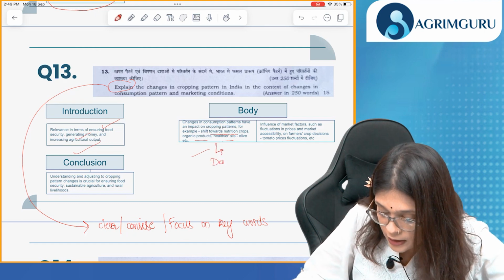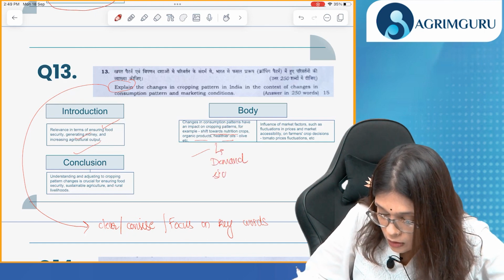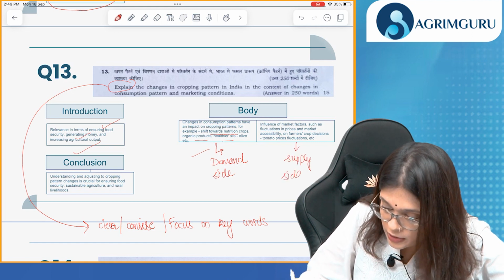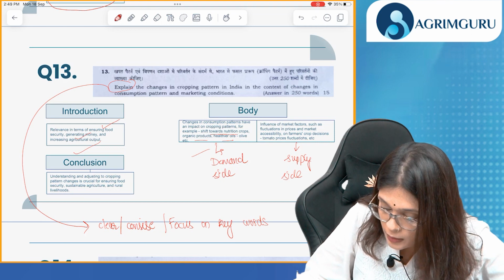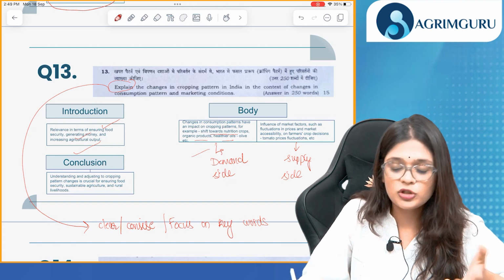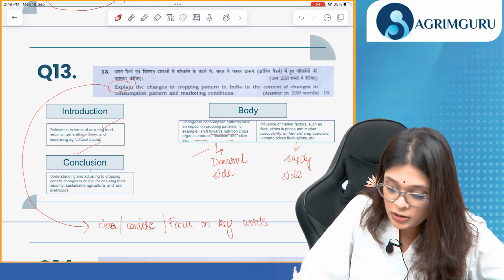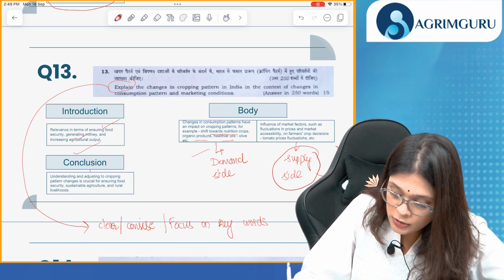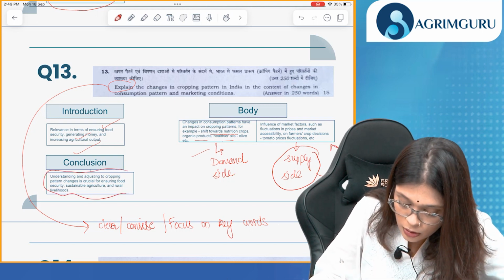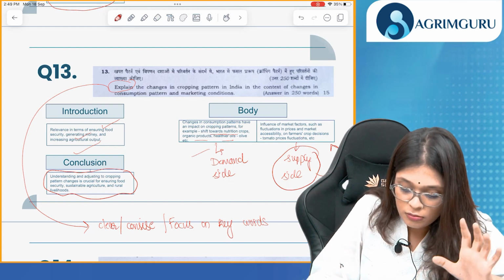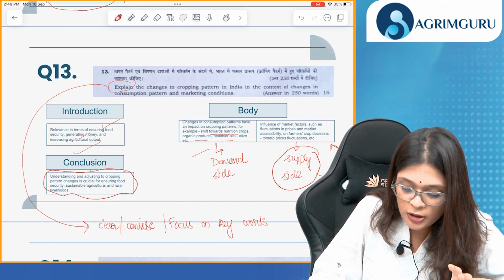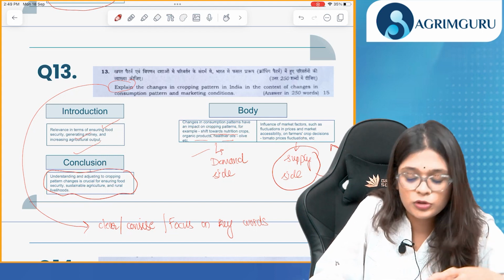These are demand side factors. Now these are supply side. For example, there's a market accessibility problem. There's fluctuation in prices. For example, the recent example is tomato price fluctuation. So these are the supply side factors that impact farmers' crop decisions. Then we will give the conclusion, that adjusting to cropping pattern changes is also crucial because it ensures food security, sustainable agriculture, and rural livelihoods.